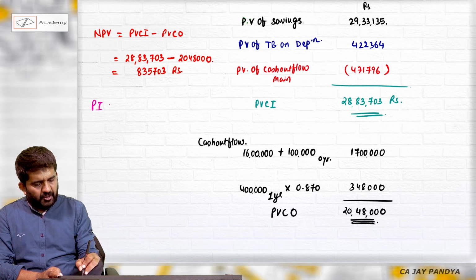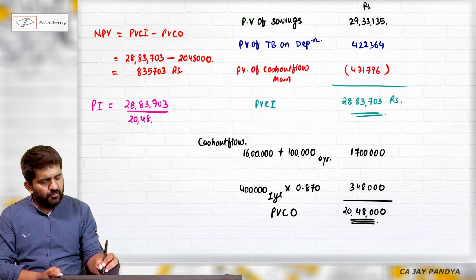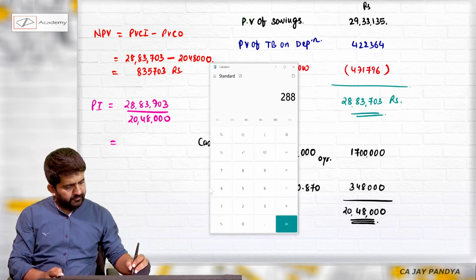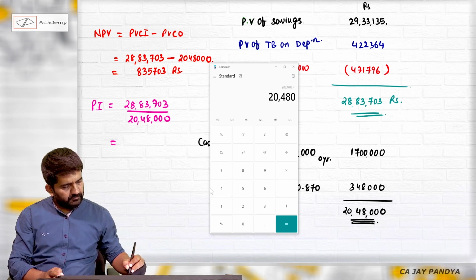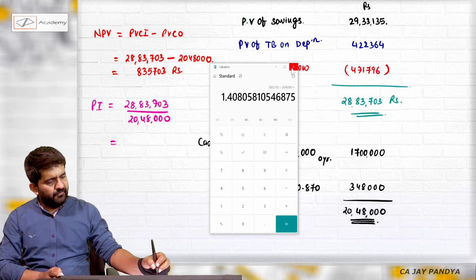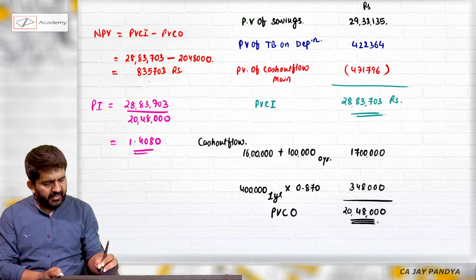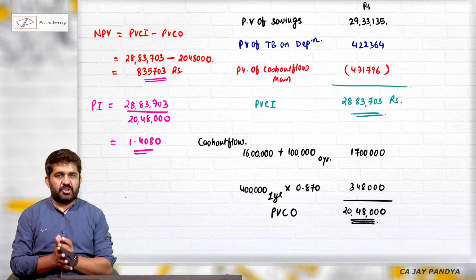I can also find out my PI easily, which is 28,83,703, present value of cash inflow, divided by present value of cash outflow. My PI is 1.4080. NPV is positive, PI is greater than 1. You can always accept the project.